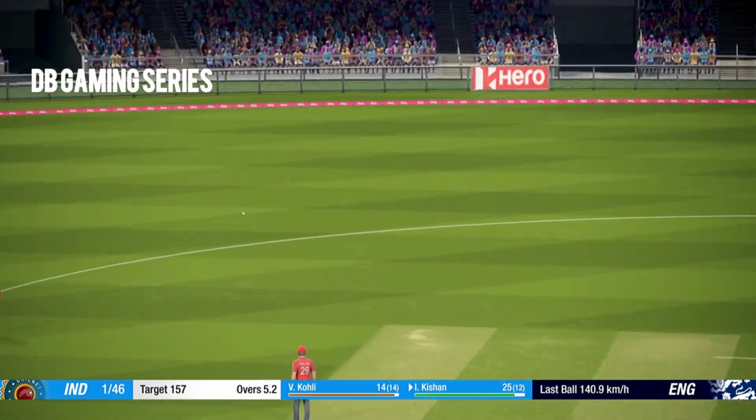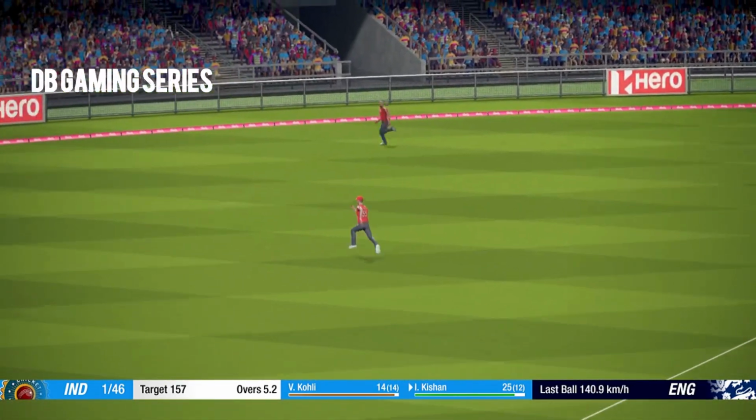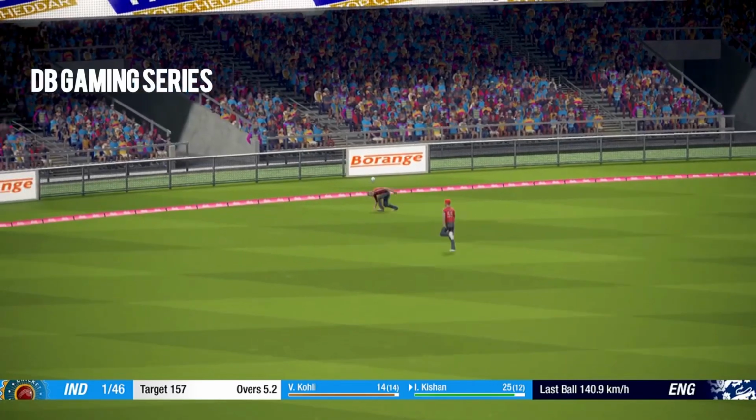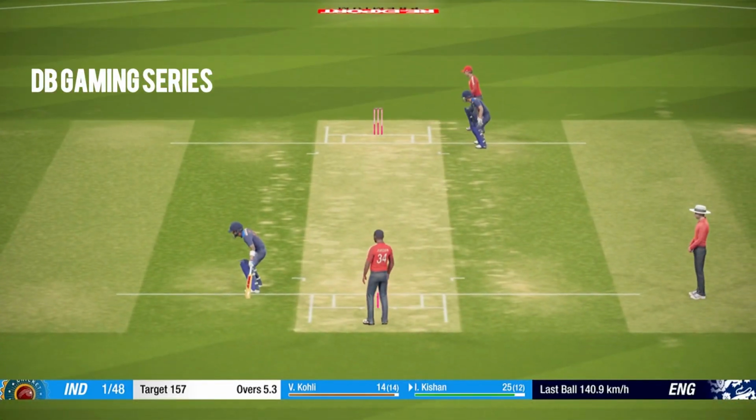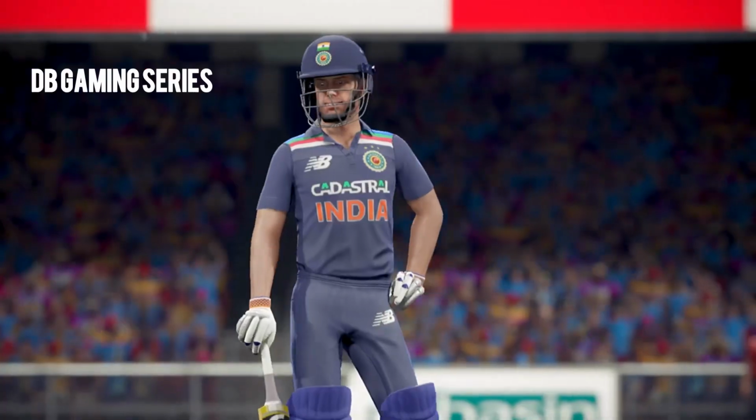Ishan Kishan 25 off 12, short delivery and punched away for 4 runs. I reckon this will run all the way for 4. Never mind, it's stopped by the fielder, but they will run a couple of runs here. And yes, they surely do. So good running between the wickets by both these batsmen.